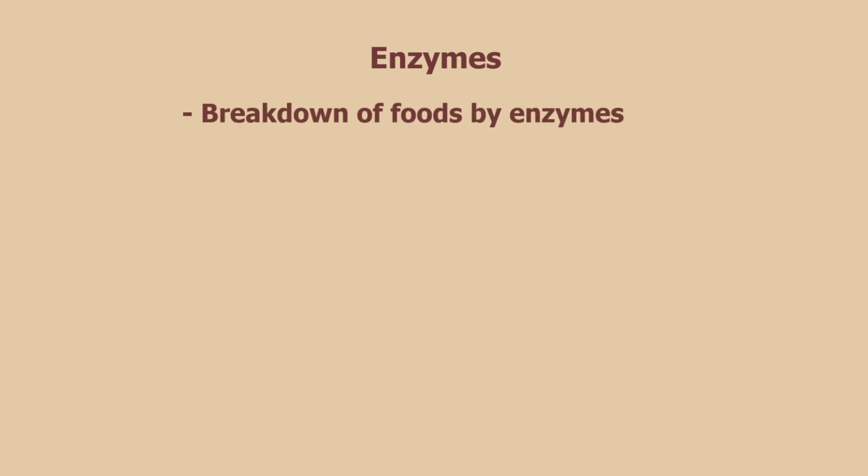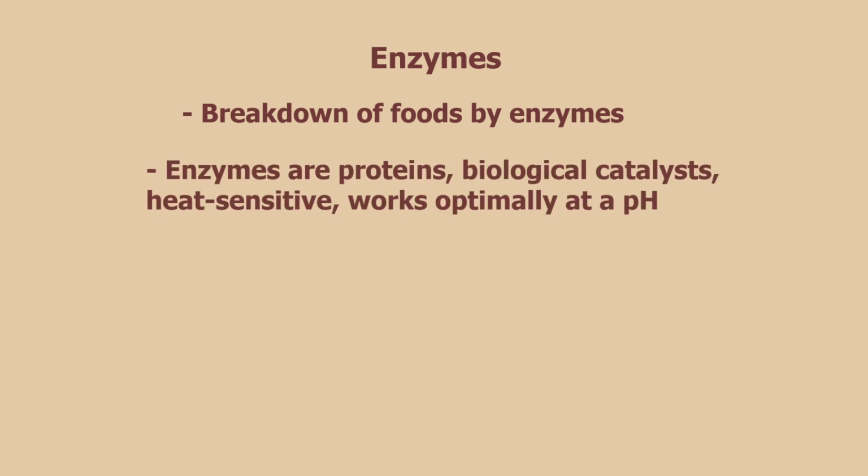Enzymes are proteins that are produced and secreted by glands in the body. They act as biological catalysts, speeding up the chemical reactions that convert food into forms that the body can use. Enzymes are sensitive to heat and function best at a specific pH level. They play a critical role in controlling most of the chemical processes necessary for life.